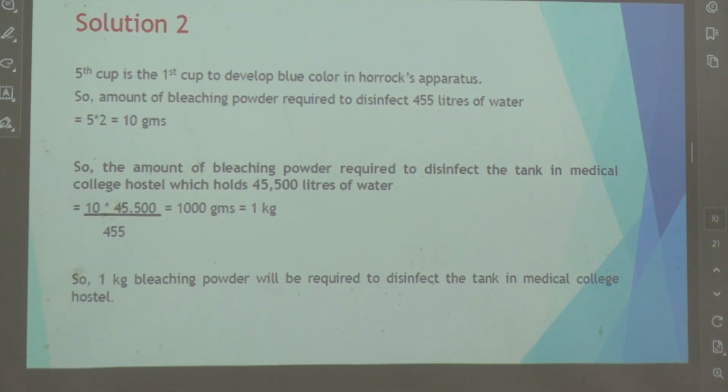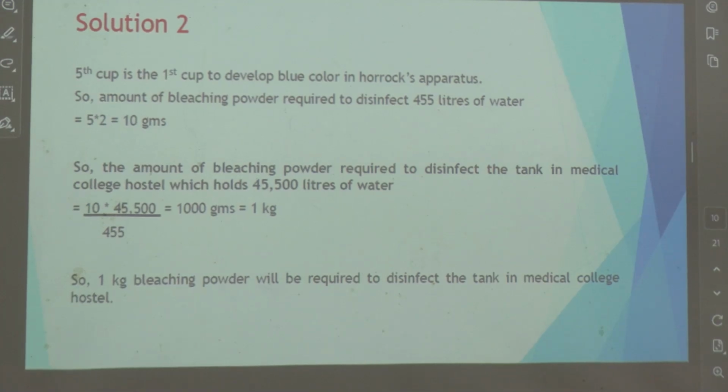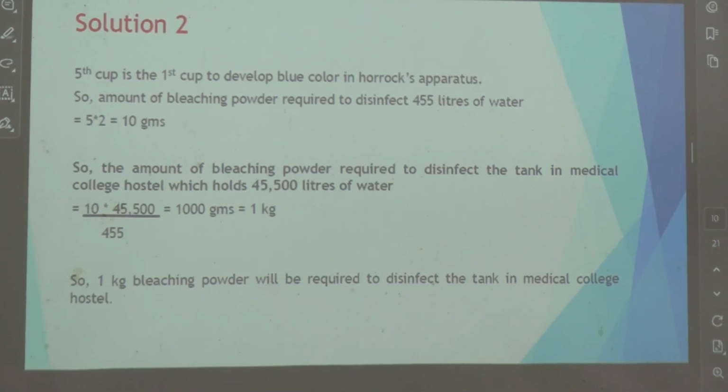Okay, so here is the formula. Is this clear? This question is clear. Is this clear for everybody? Okay, we'll move on.